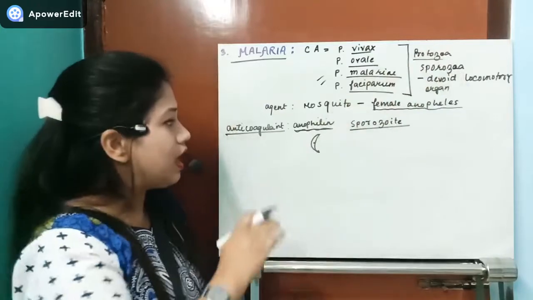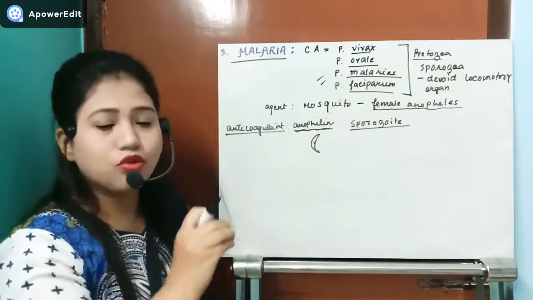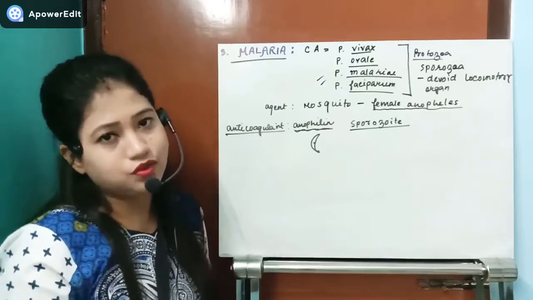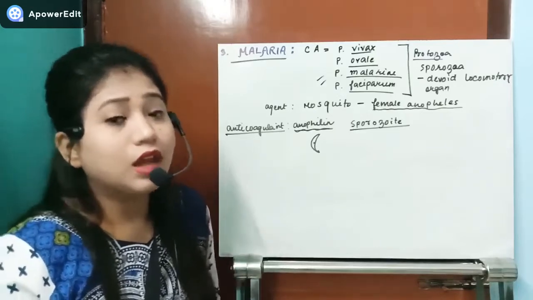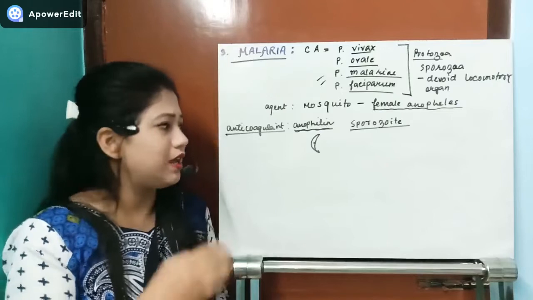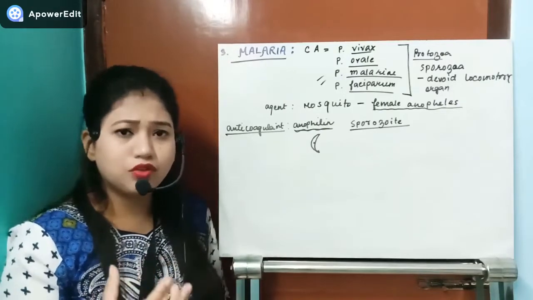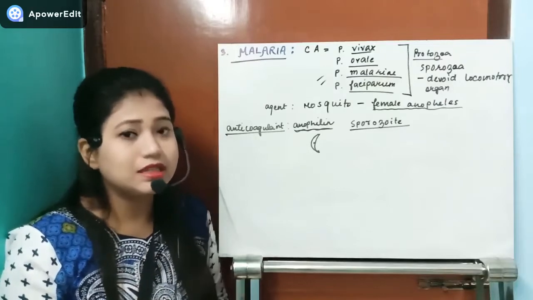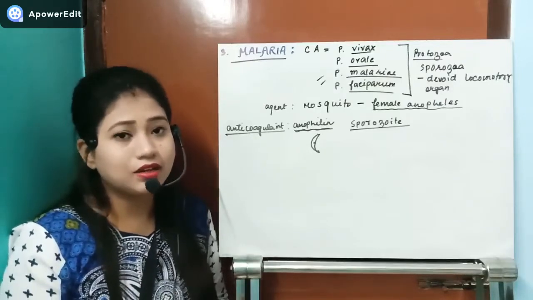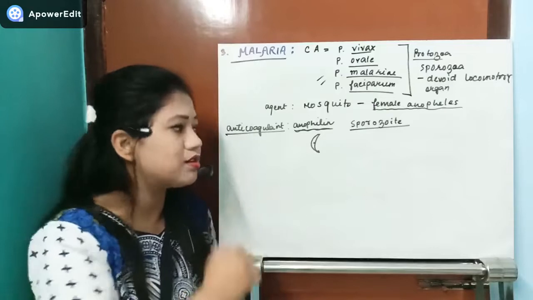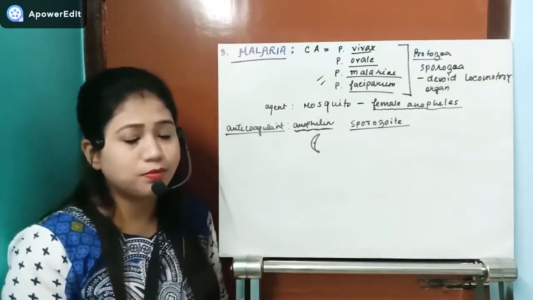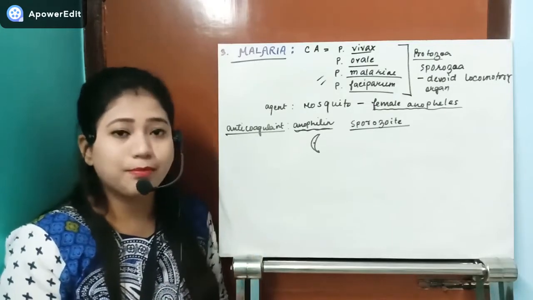In this stage, the sporozoite reaches the circulatory system, that is the blood. Now, in the blood, it is not engulfed by the WBCs. The phagocytic characteristic of WBCs can kill the sporozoite stage of plasmodium, but it is not happening. Why?